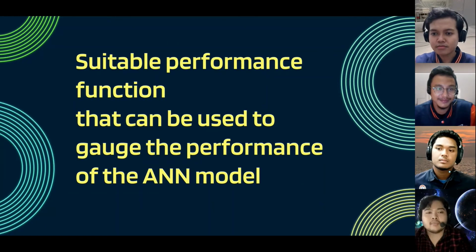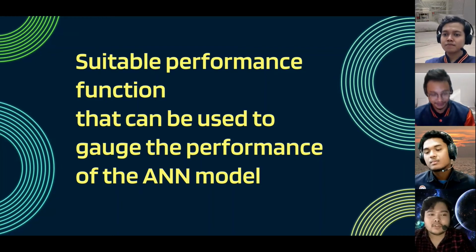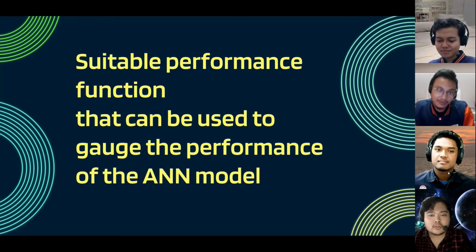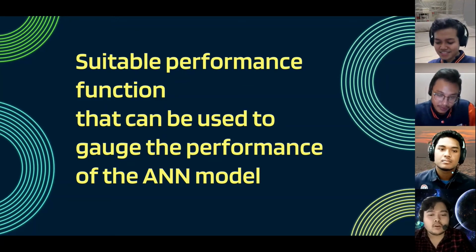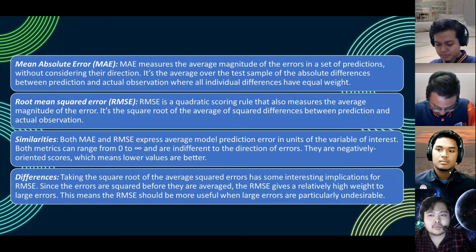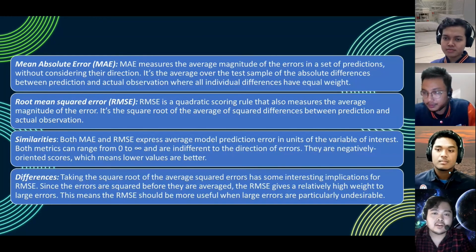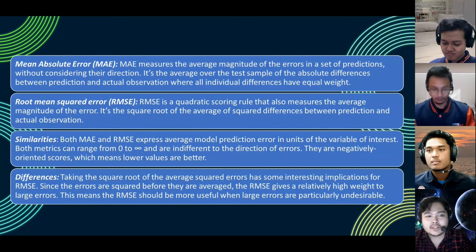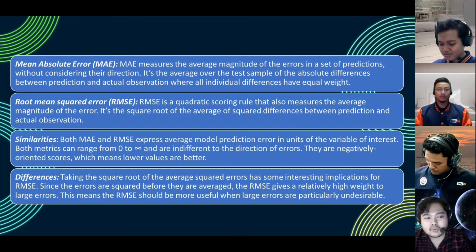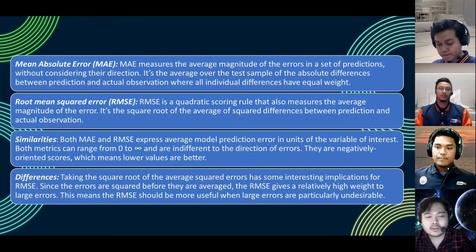Okay, I'm the next and the last presenter. My name is Wan Rashdan bin Wan Rosli. From my part, I will tell you about the suitable performance functions that can be used to gauge the performance of the ANN model. There are two. The first one is MAE, mean absolute error. MAE measures the average magnitude of the errors in a set of predictions without considering their direction. It's the average over the test sample of the absolute differences between prediction and actual observation, where all individual differences have equal weight. The second one is the root mean square error, known as RMSE.